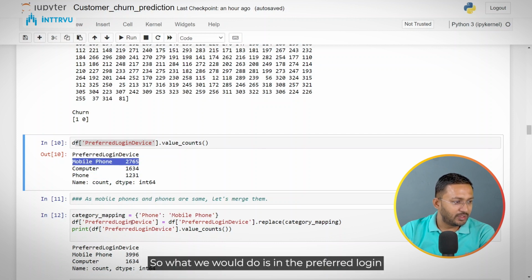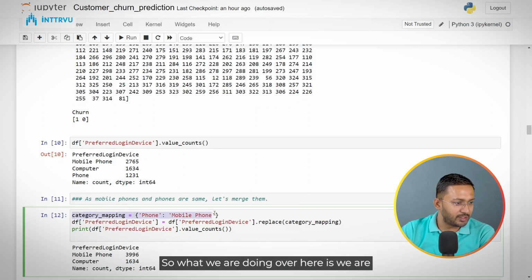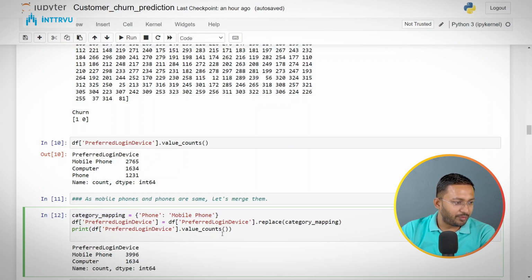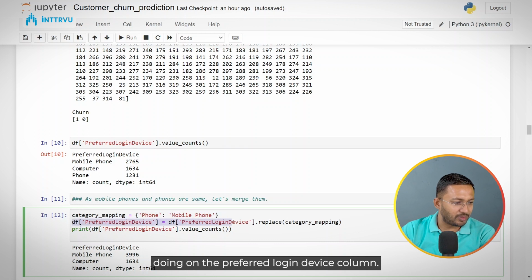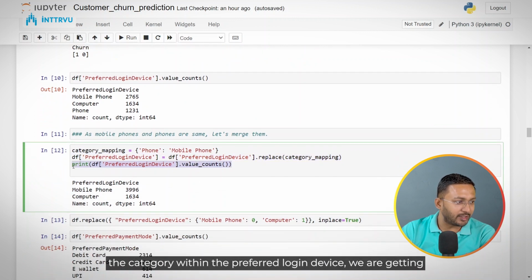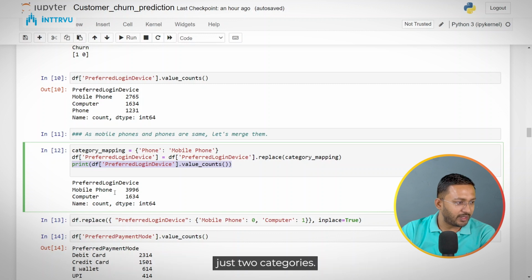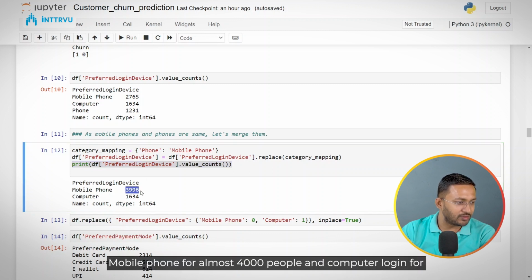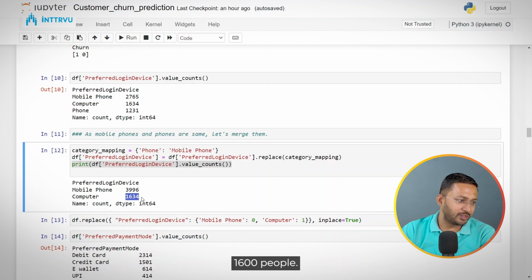So what we would do is, in the preferred login device column, we would change the phone value to mobile phone, so that we are able to handle the feature in a right way. So we are replacing phone with mobile phone, and that operation we are doing on the preferred login device column, so that we get a consistent category. After doing this replace operation, if we check the categories within the preferred login device, we are getting just two categories: mobile phone for almost 4,000 people and computer login for 1,600 people.